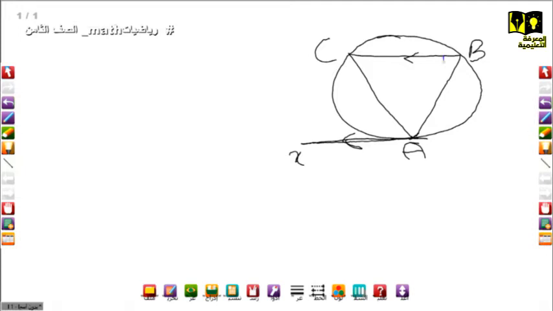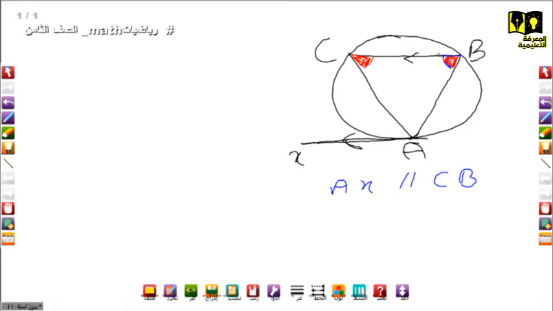That means they want you to prove this angle, let's use the red one, equals this one. So let us together get the steps of this proof. The first one, we have the tangent. AX is given parallel to CB.